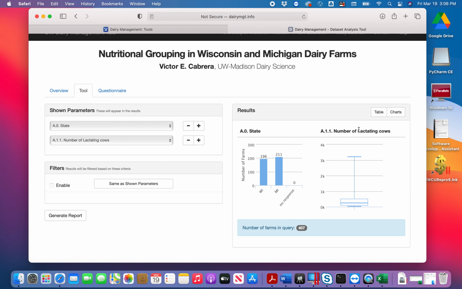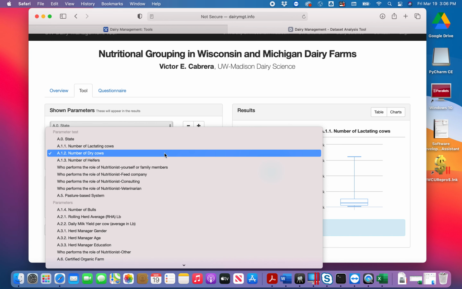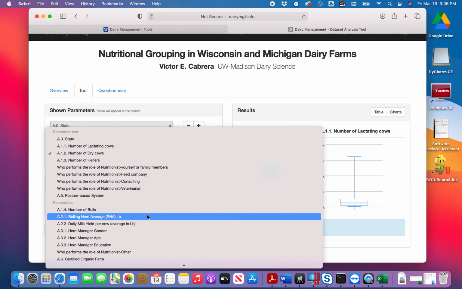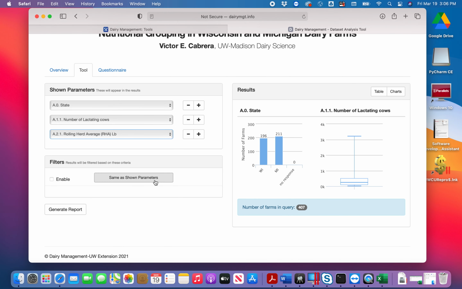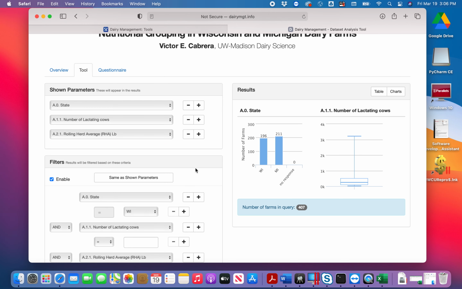The data can be filtered either categorically or numerically. For example, a user would like to know what is the production of the Wisconsin farms that have a lactating herd size between 500 and 1,000 cows. The user can now add in a parameter by clicking the plus and putting in rolling herd average. Now we would need to filter the three parameters, and we can start that by clicking Same as Shown Parameters.